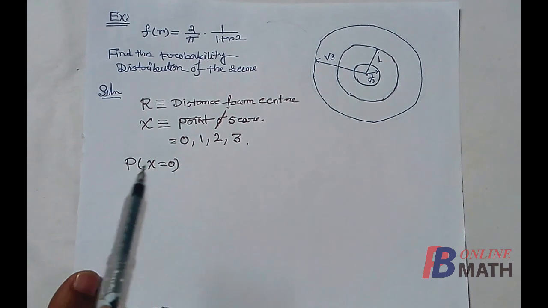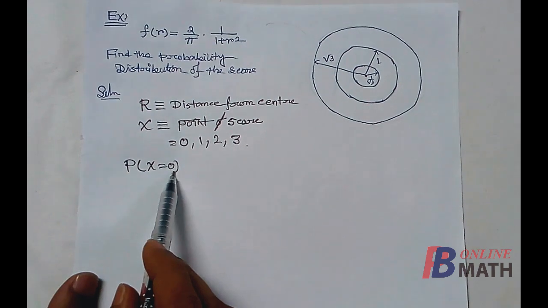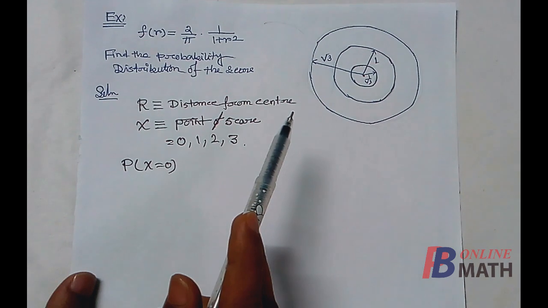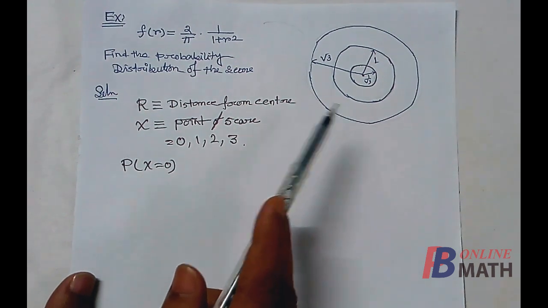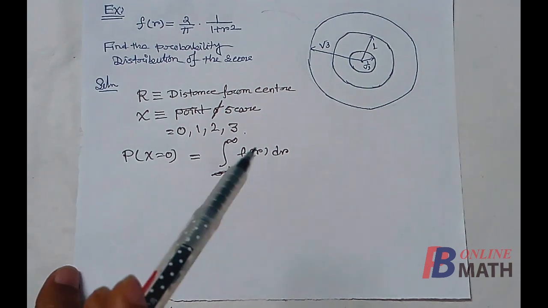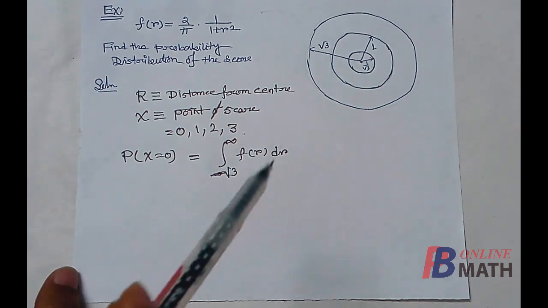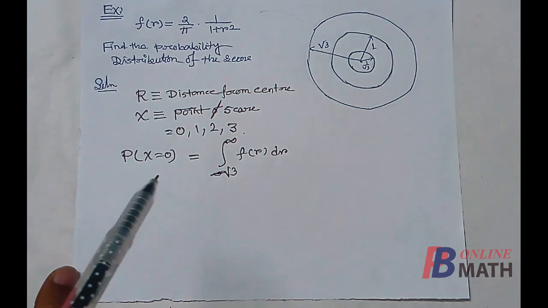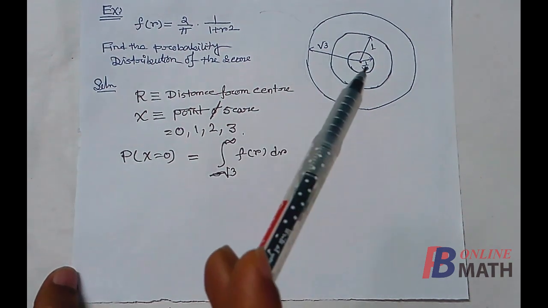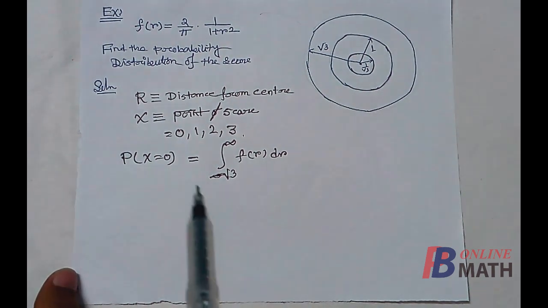So first we find the probability of X equal to 0. Now we get the score X equal to 0 if the target falls outside the outermost circle. That means the distance of the point from the center should be greater than root 3. So we get 0 points if the target falls from root 3 to infinity. That means the distance from the center should be greater than root 3. So we have to find this probability.